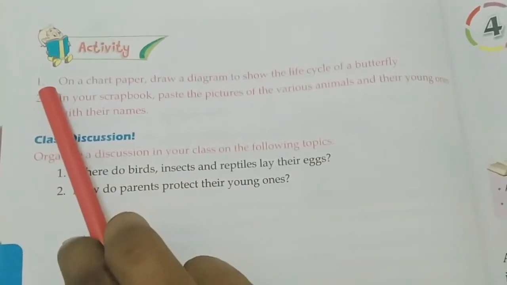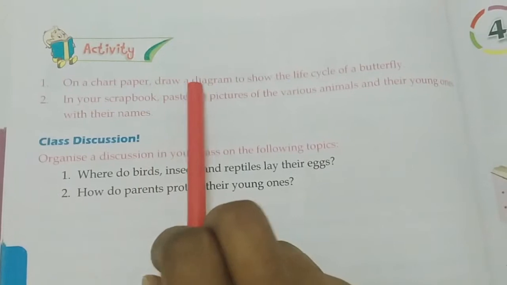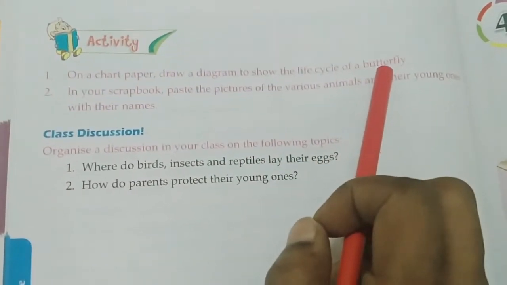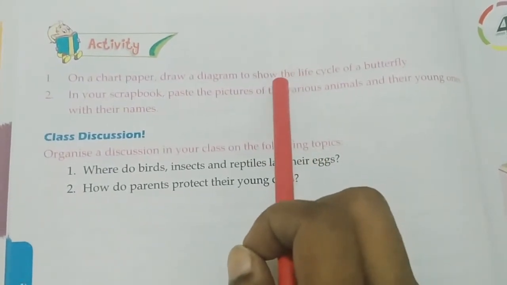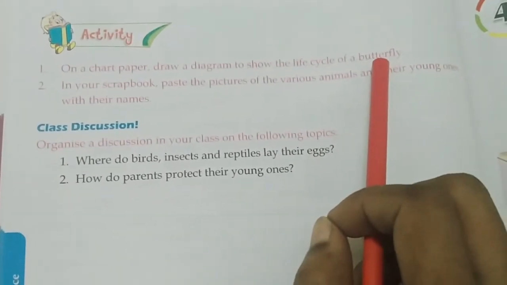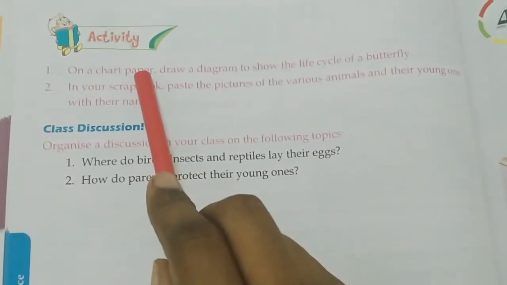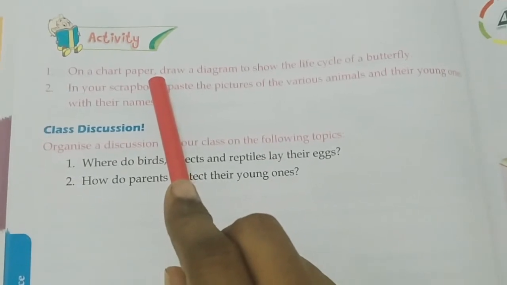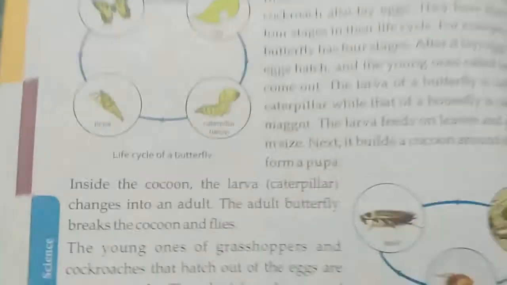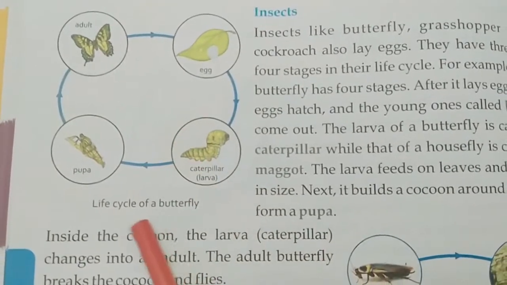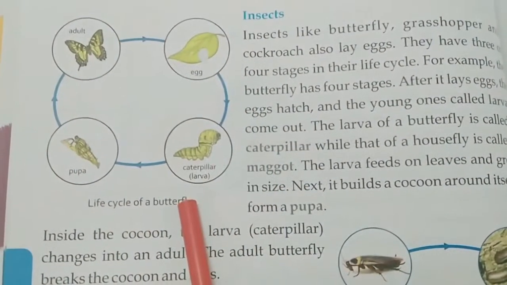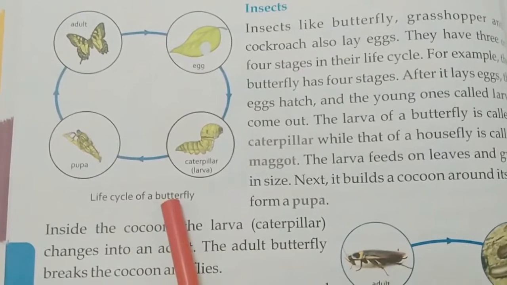The first question is, on a chart paper draw a diagram to show the life cycle of a butterfly. So in this you have to draw a diagram of the life cycle of a butterfly. Here chart paper is written. You can also draw this picture in your notebook. You have to color it also, label it properly and write life cycle of a butterfly.